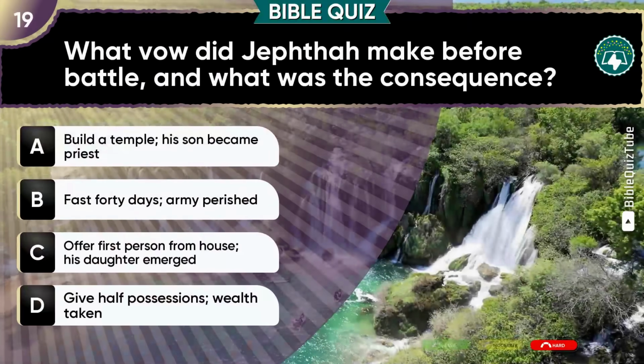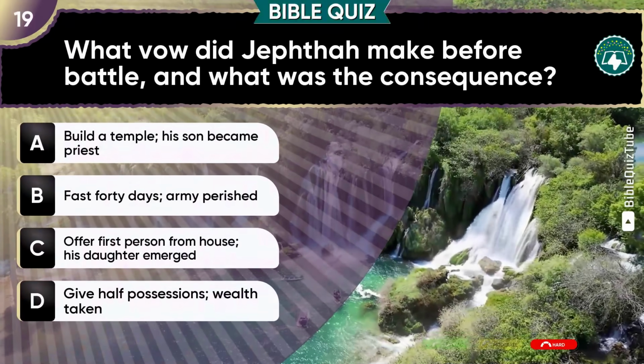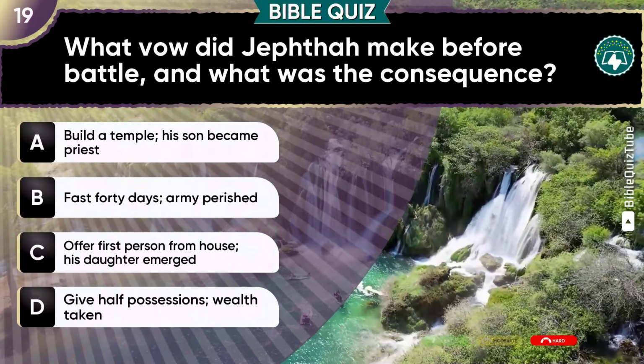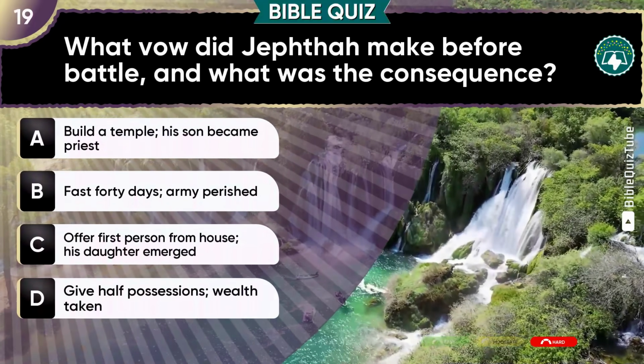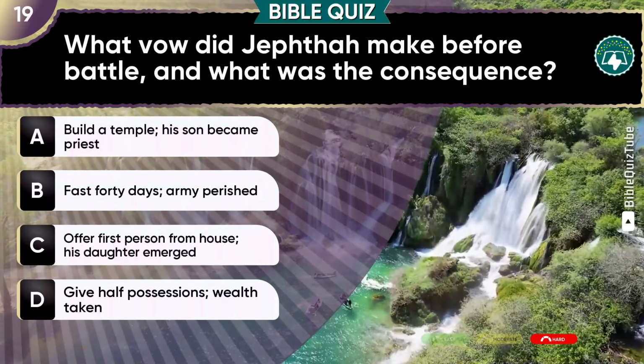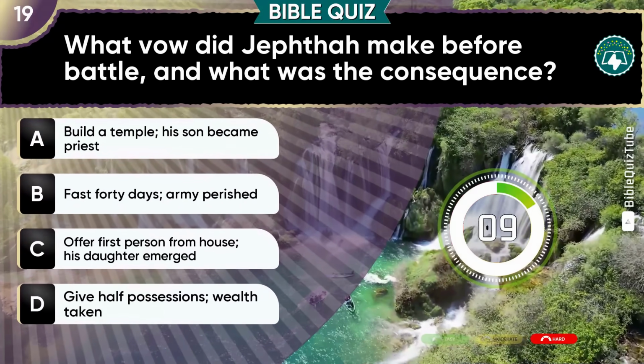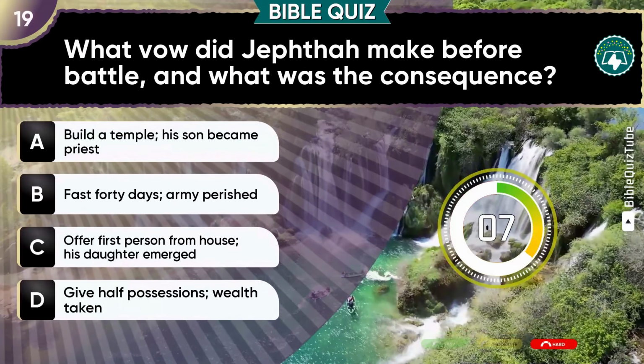Question 19. What vow did Jephthah make before battle, and what was the consequence? A. Build a temple, his son became priest. B. Fast 40 days, army perished. C. Offer first person from house, his daughter emerged. D. Give half possessions, wealth taken.